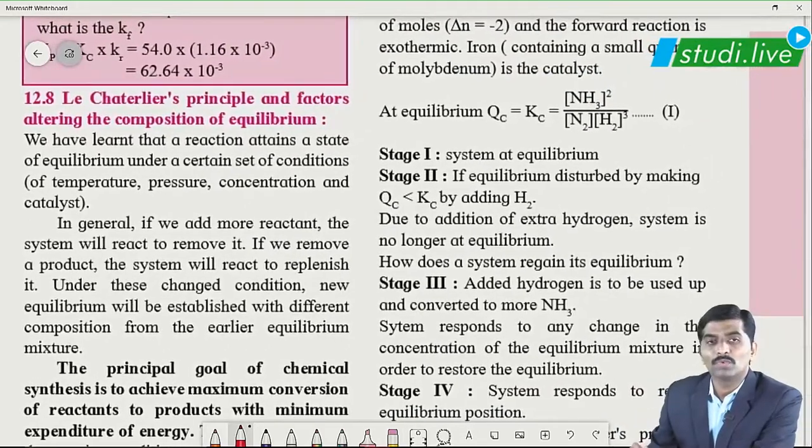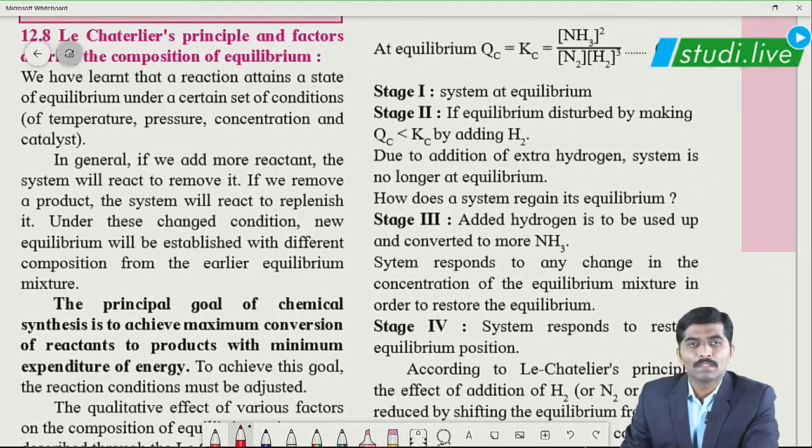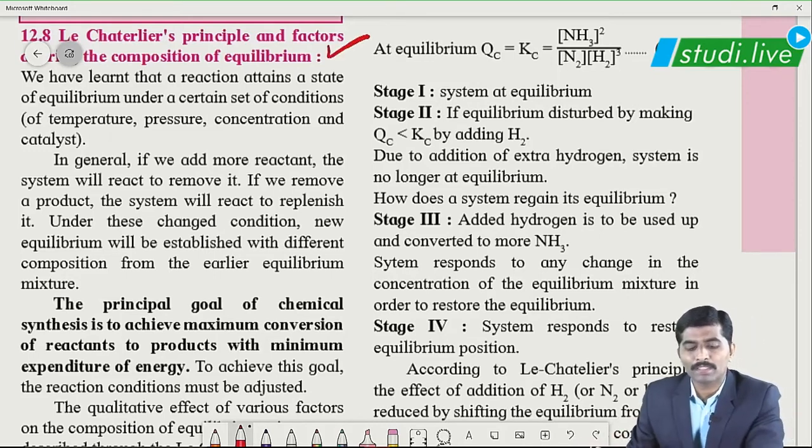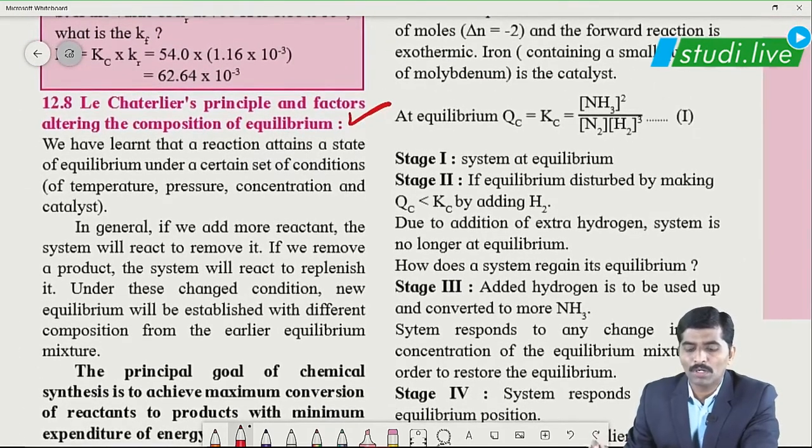Now coming to the next important topic in this chapter, which might be the last important topic of this chapter, Le Chatelier's principle and the factors which affect or alter the composition of equilibrium.